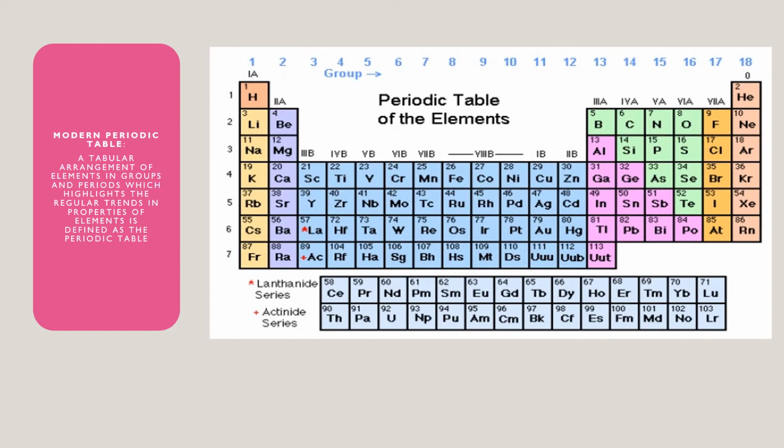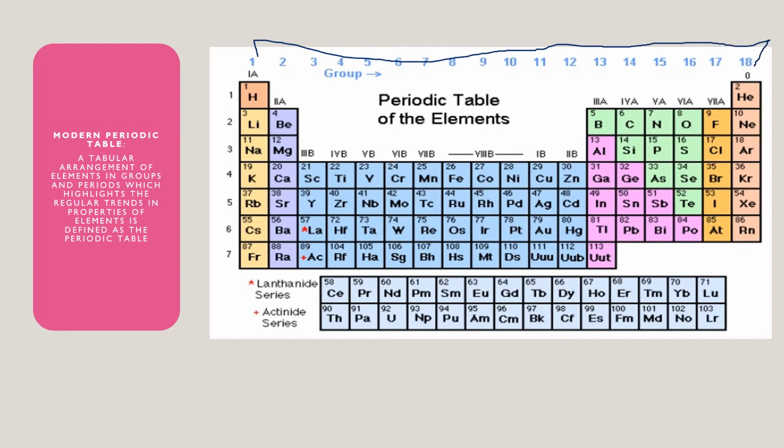Here you can see that all elements placed in a particular vertical column have similar outer electronic configuration. As you can see, there is numbering from 1 to 18, and below that you have vertical columns.